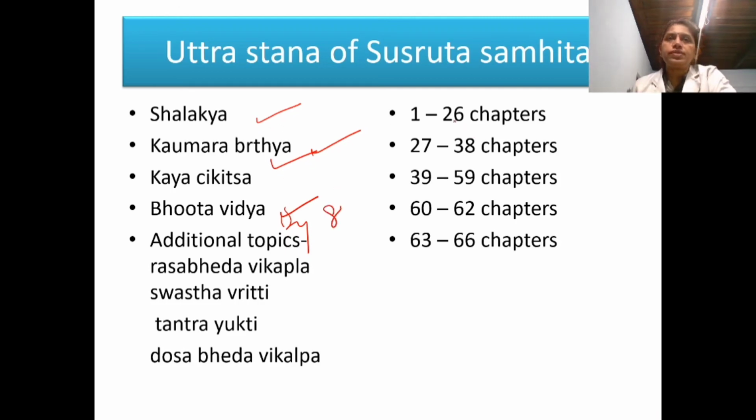So chapters 1 to 26 of Uttara Tantra are Shalakya, 27 to 38 are Kaumarabhritya, 39 to 59 are Kayachikitsa, 60 to 62 are Bhutavidya, and the last 4 chapters are additional topics on Rasa Bheda Vikalpa, Swasthavritta, Tantrayukti, Dosha Bheda Vikalpa. So these are the additional chapters added by Siddha Nagarjuna, the redactor of Susruta Samhita. So I think it is clear for you.